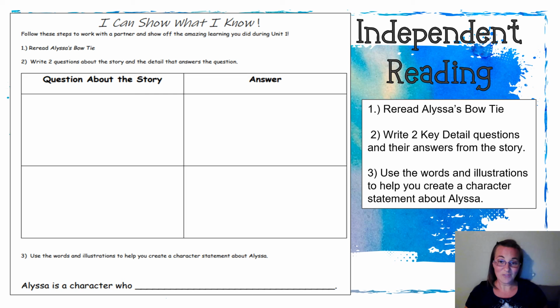When you have this all finished, make sure you come back to the Nearpod lesson. I want you to reflect on the amazing growth that you've done during Module A, Unit 1. Okay, readers, off you go and come back when you're finished.